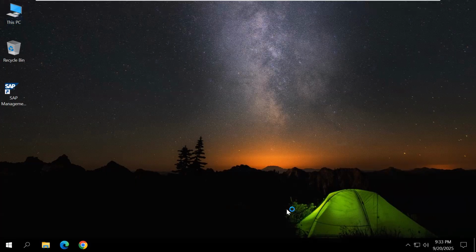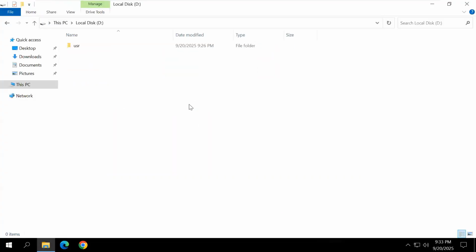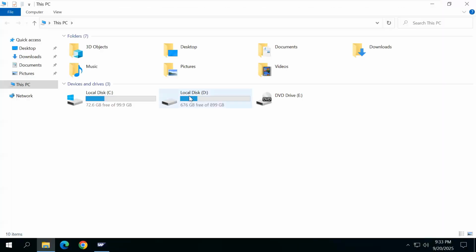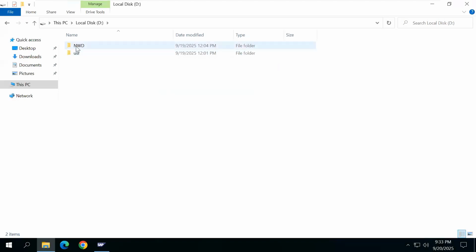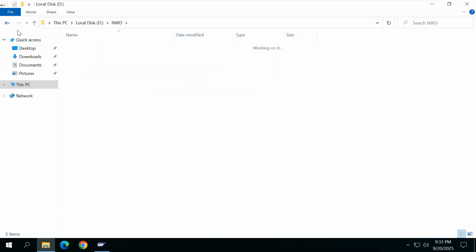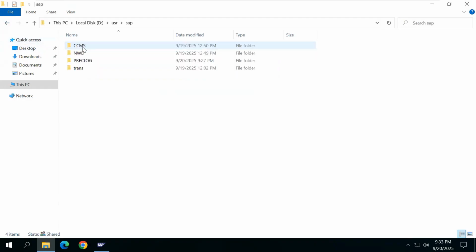Now double click This PC. In D drive, usr, sap, SID, D12, that is D plus the instance number. This is the additional application server instance. But in the main system, in This PC, in the installation drive, database files and data log files are there, and under usr, sap, SID, SYS is there.